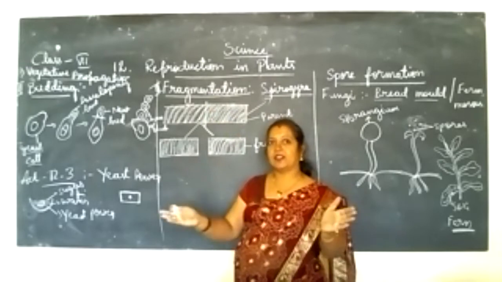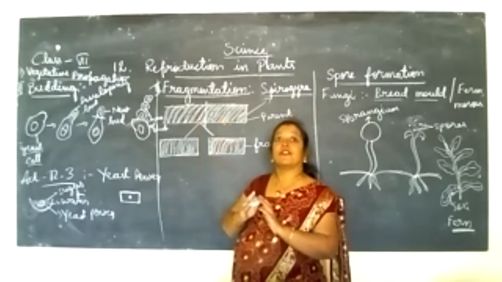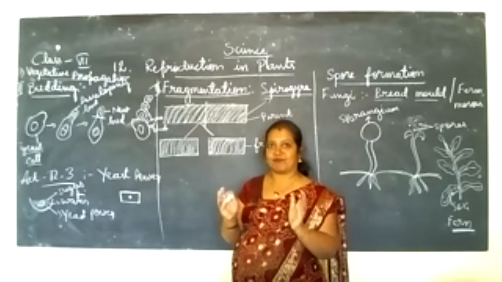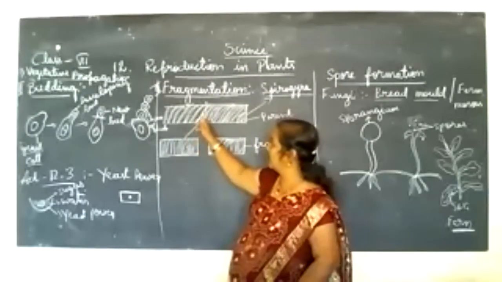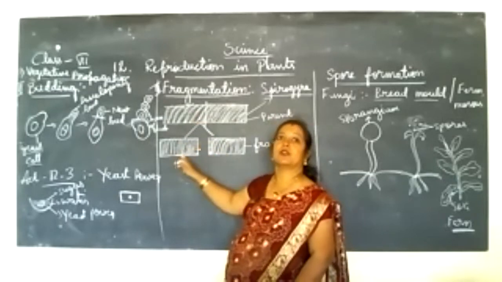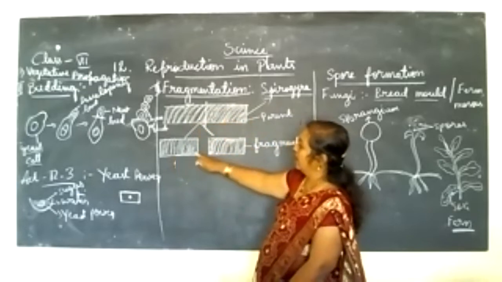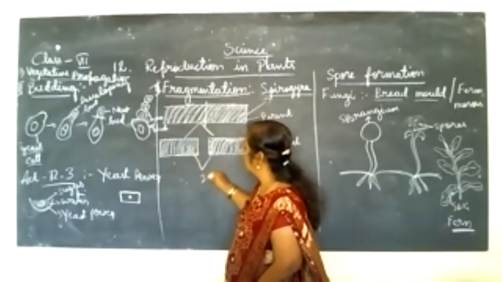It divides the parent body only, into 2 or 3 fragments. A fragment is nothing but a segment, a piece. So each segment or fragment, see here, the parent body is divided into 2 cells. So this is the parent body and it is divided into 2 fragments, or 2 cells.